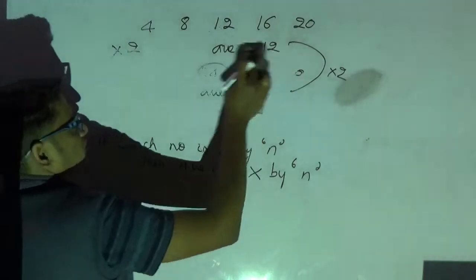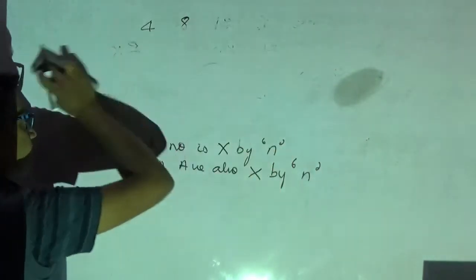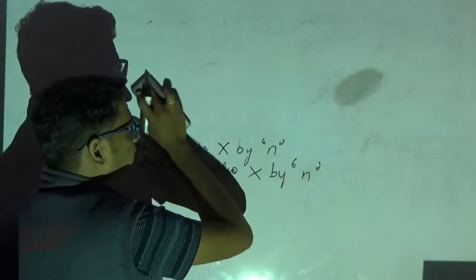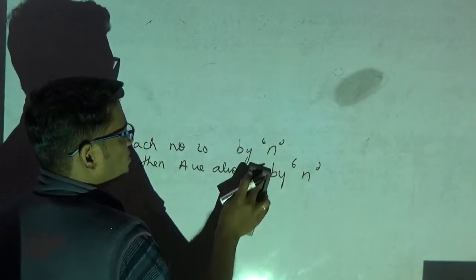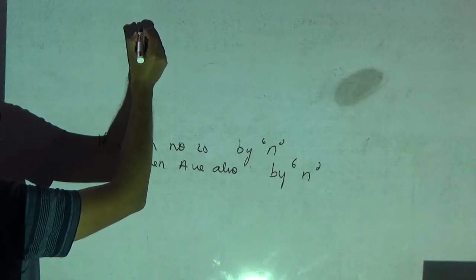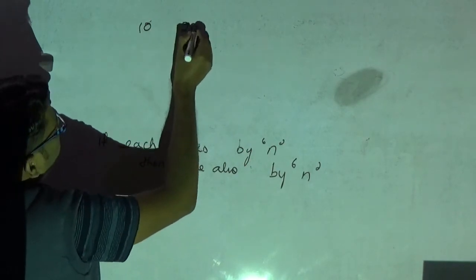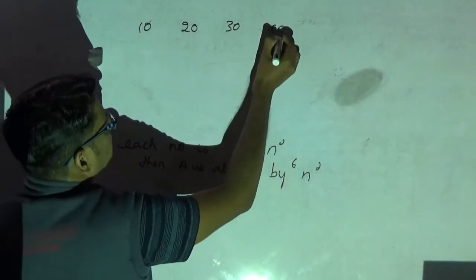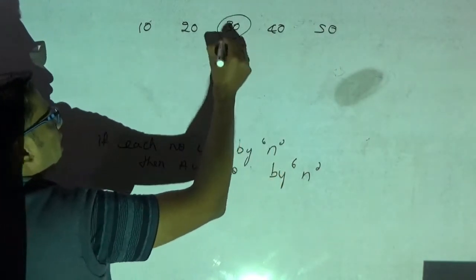Okay, one more last concept here in this slide. If I divide, also the same thing. Please observe. I will take 10, 20, 30, 40, 50. What is the average? Average is 30.